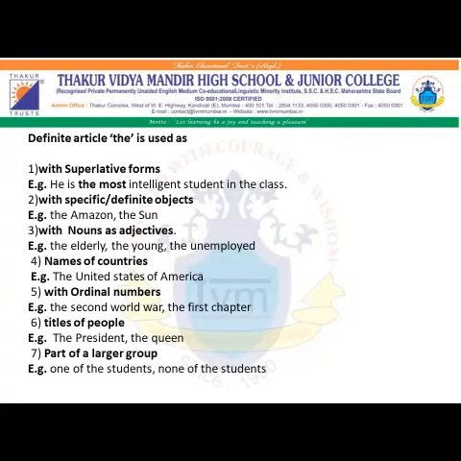Now let us learn how the definite article the is used. First, it is used with superlative forms. For example, he is the most intelligent student in the class. Second, it is used with specific or definite objects. For example, the Amazon, here it is the Amazon River, the sun.